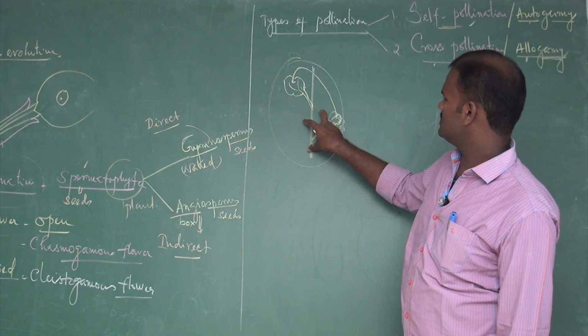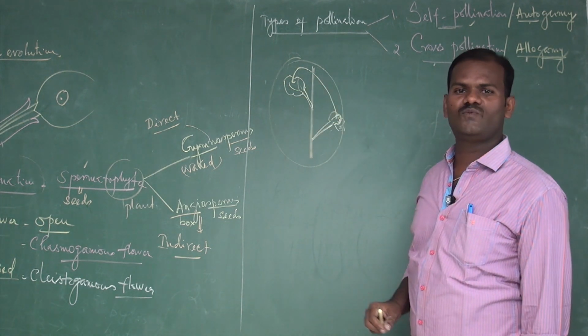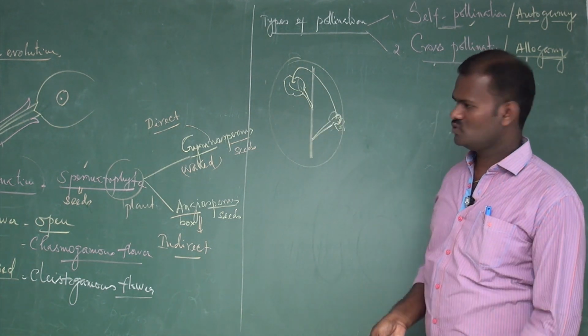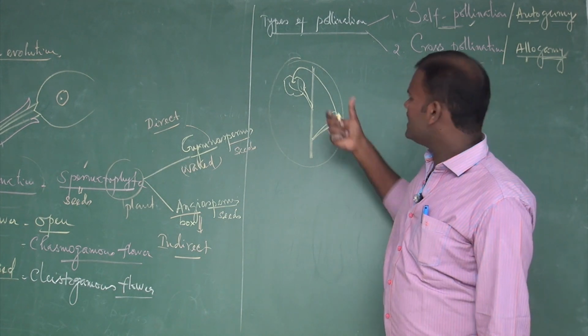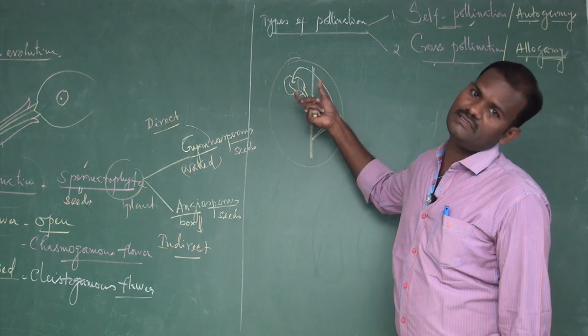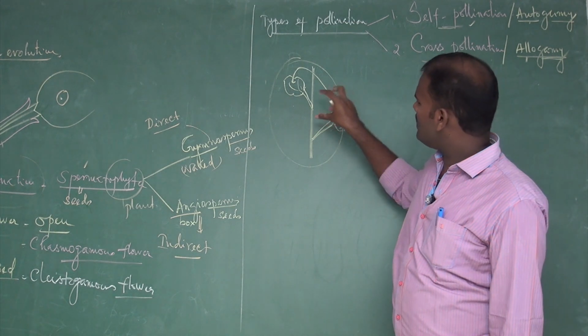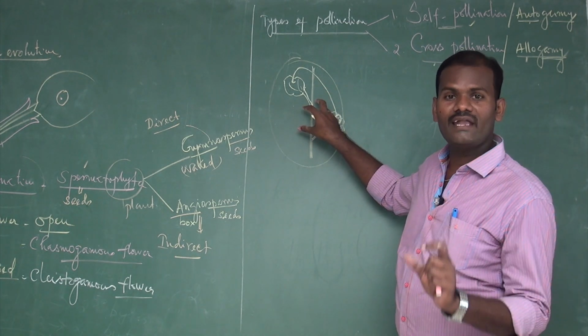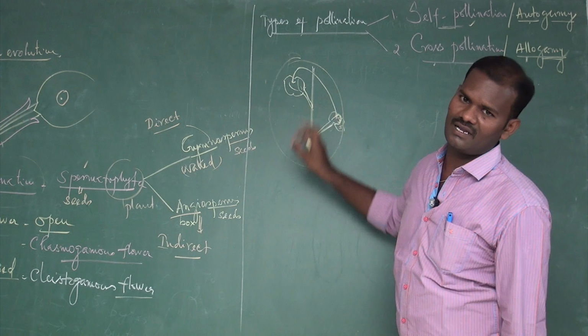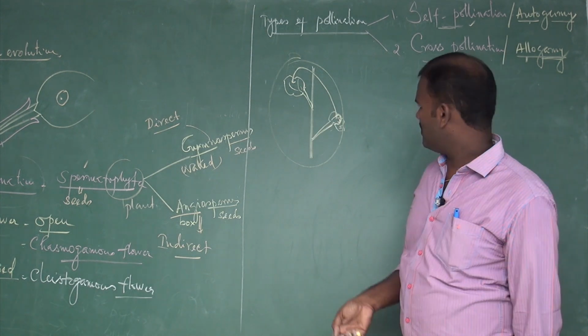In bisexual flowers, there are more chances for self-pollination. So to promote self-pollination, different kinds of mechanisms have been adopted by flowers.